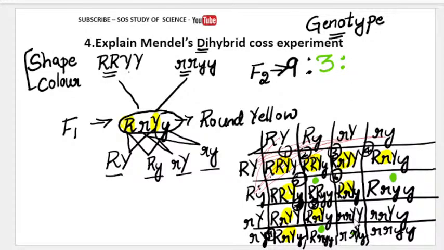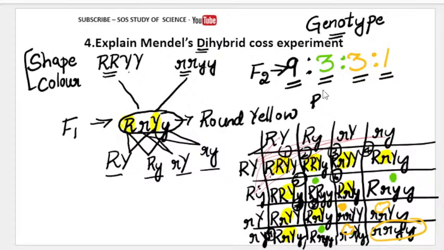So now let us look at the next. So what is this? Wrinkled yellow. So we got wrinkled and we are also getting yellow. So let us look at how many wrinkled yellow. So wrinkled yellow, and here we got wrinkled yellow. How many wrinkled yellow we got? 3 wrinkled yellow. And the last one, this single organism, is called wrinkled green. So this is wrinkled green. So in total how many did we get? Totally we got 9 round yellow, 3 round green, 3 wrinkled yellow, and 1 wrinkled green.